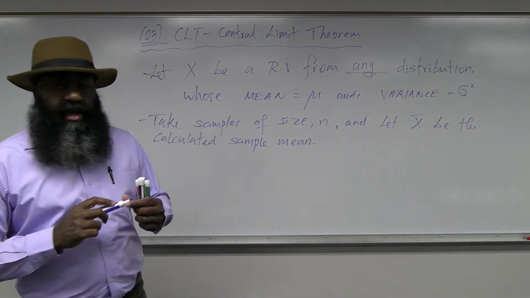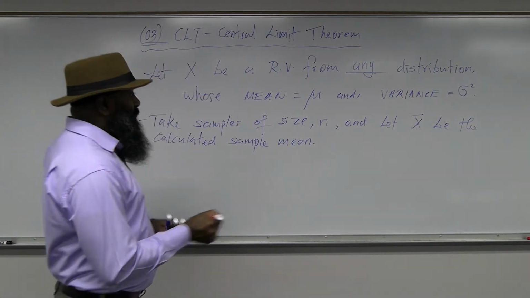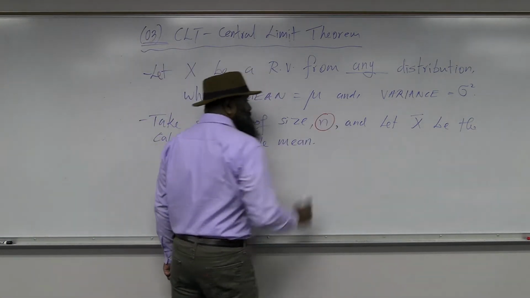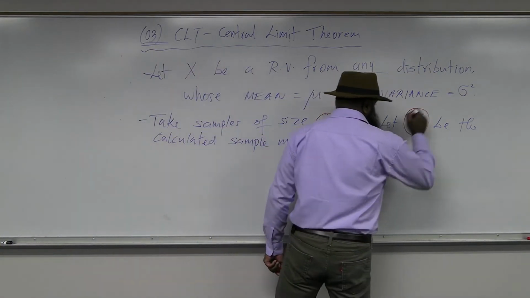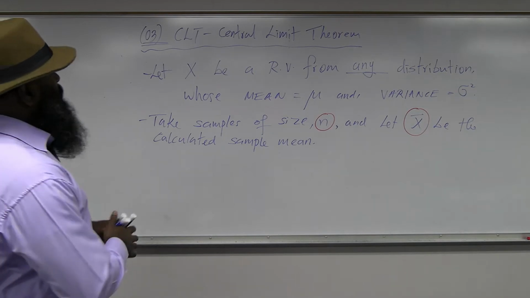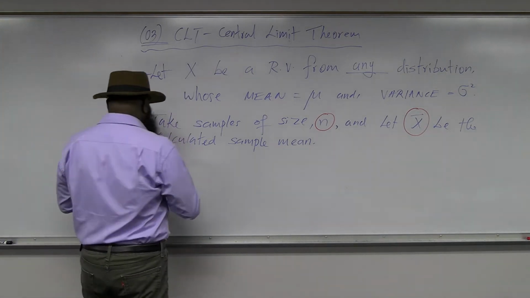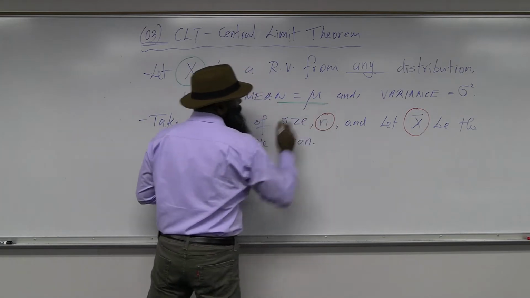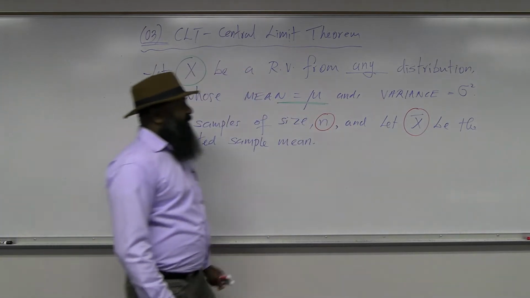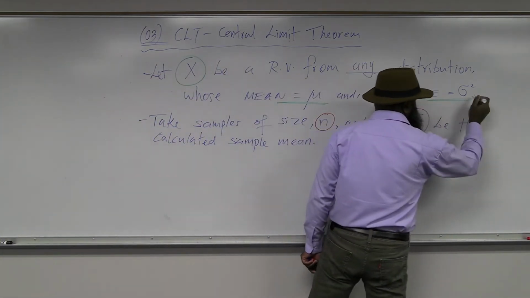Now these symbols are not new. We've seen using lowercase n for sample size many times and x bar for the sample mean. The mean of the original random variable x is equal to mu and the variance of this original random variable is equal to sigma squared.